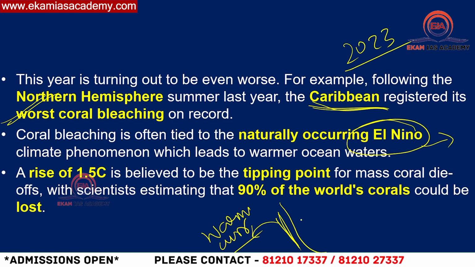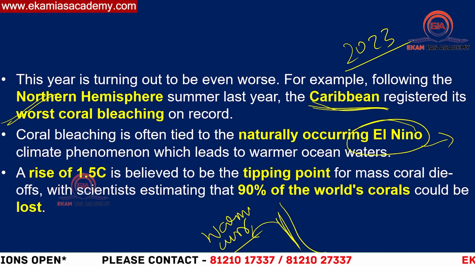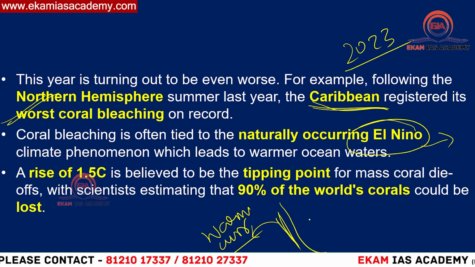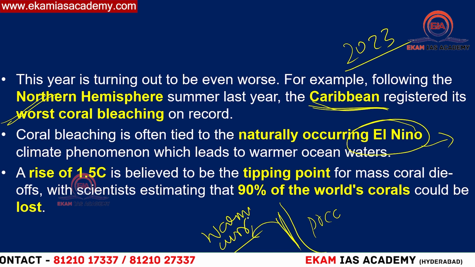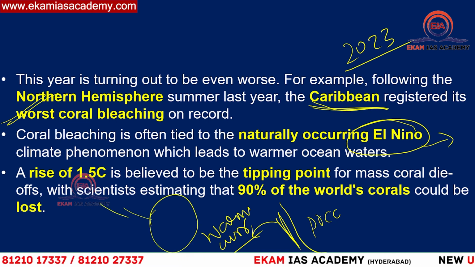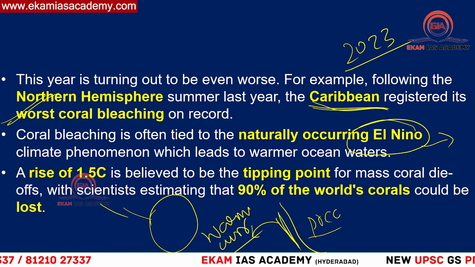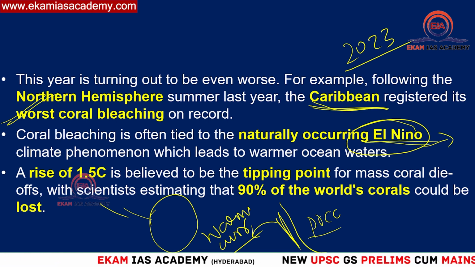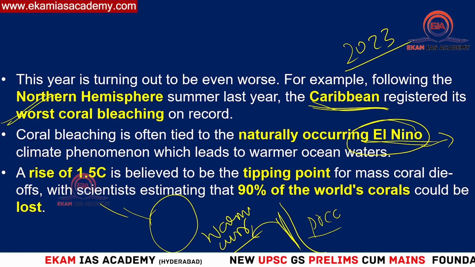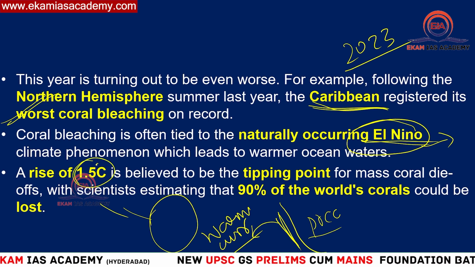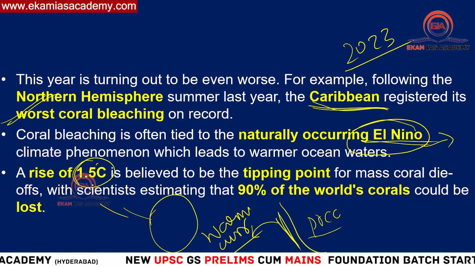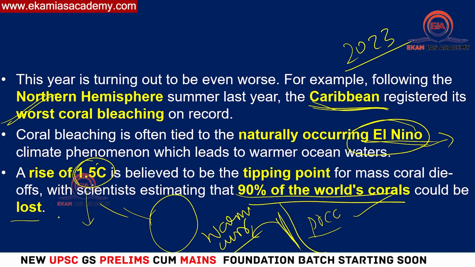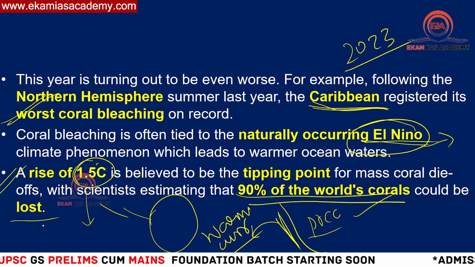So the coast of Peru, which is normally very dry, because of replacement of the cold current with a warm current, will get huge precipitation and rainfall. The other coasts of Australia, Indonesia, even India will experience dry conditions. That is what El Nino is. So this will also exacerbate the situation of coral bleaching on the Australian coast. And if the increase in temperature reaches 1.5 degrees compared to pre-industrial levels, then it is estimated that almost 90% of corals will be lost. That is the word of caution they have given.